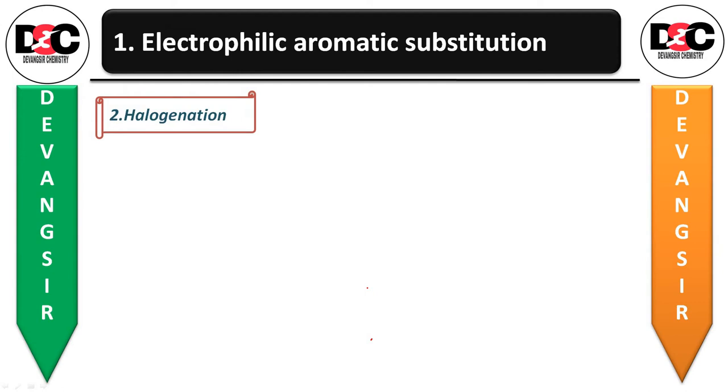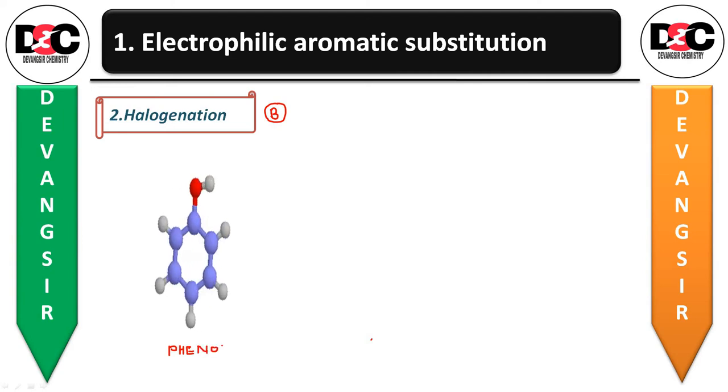Now in halogenation reaction, the second method, that is B method. So in that, when the phenol, this is again phenol, see we are doing the reaction of phenol, that's why the starting substance is always phenol.